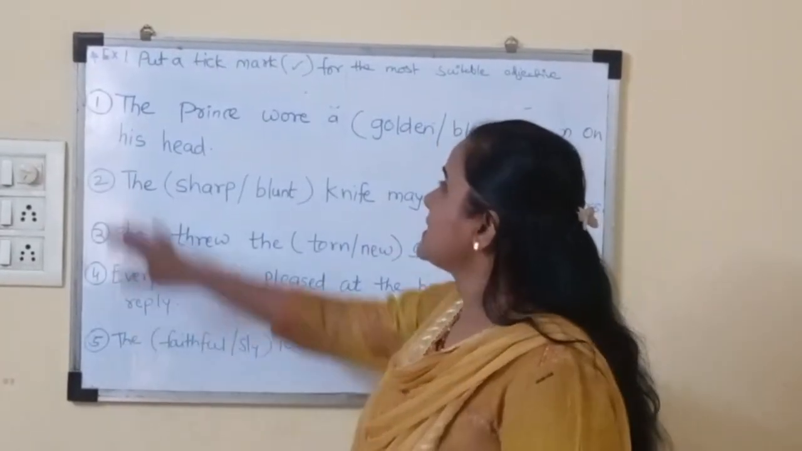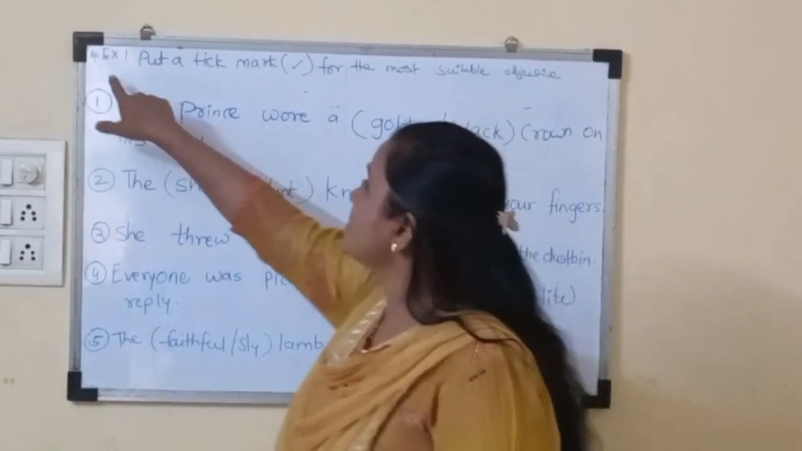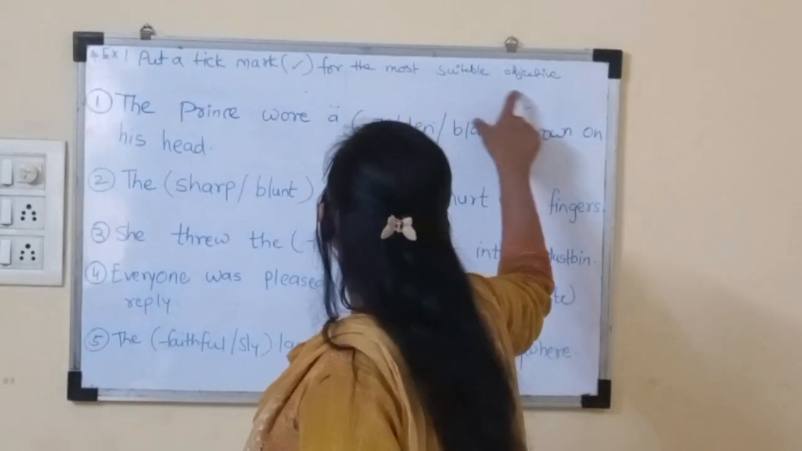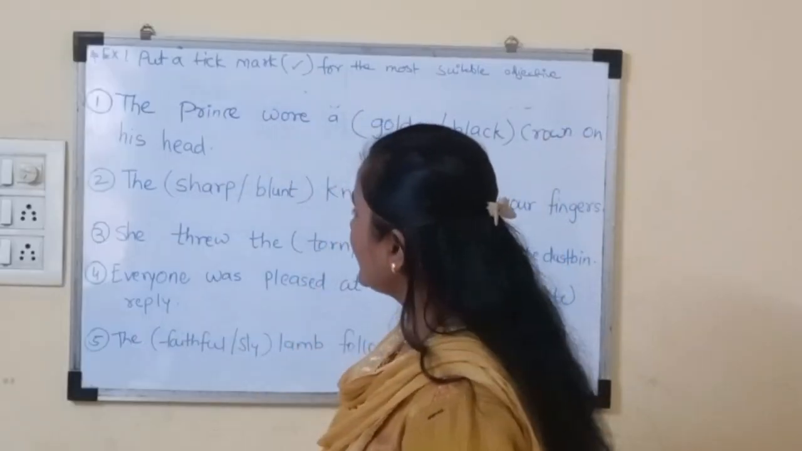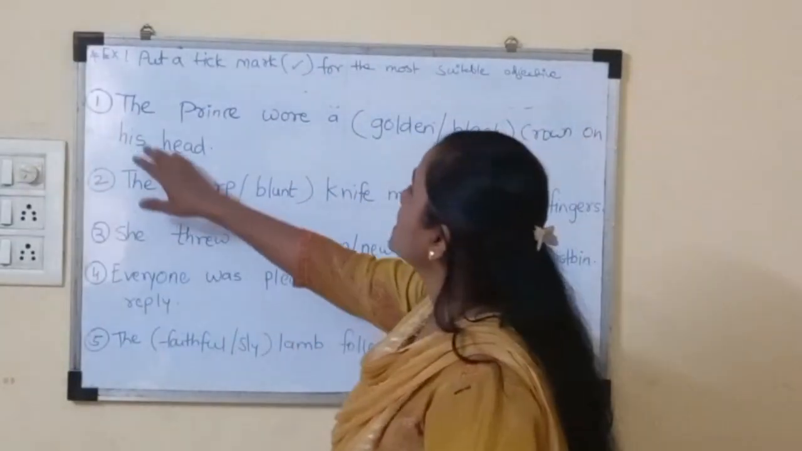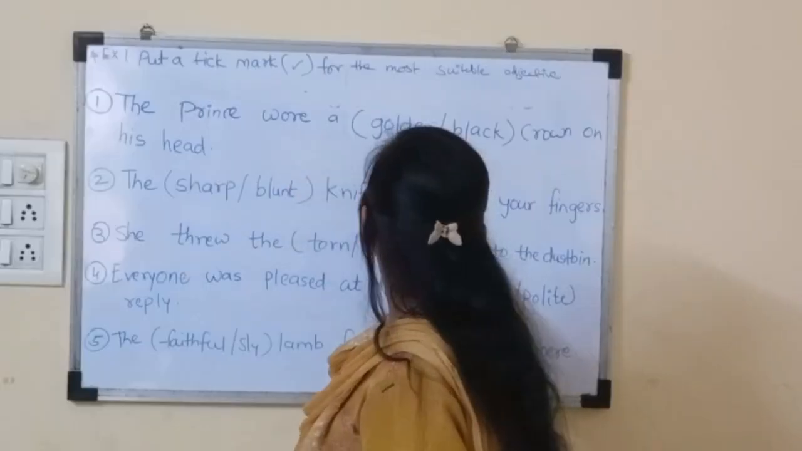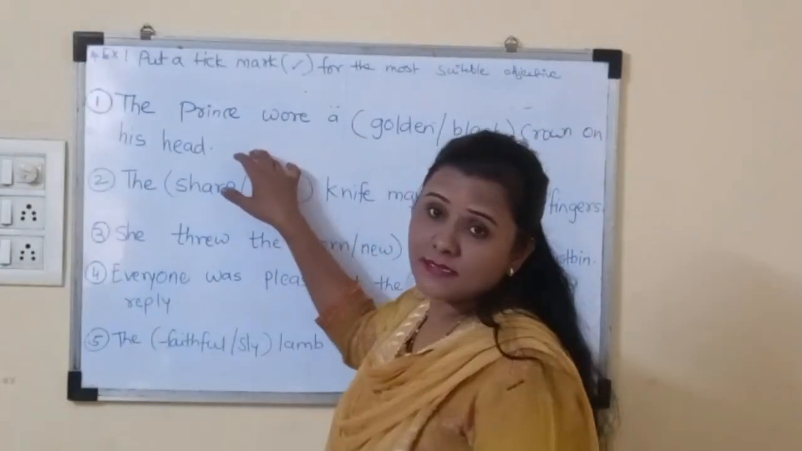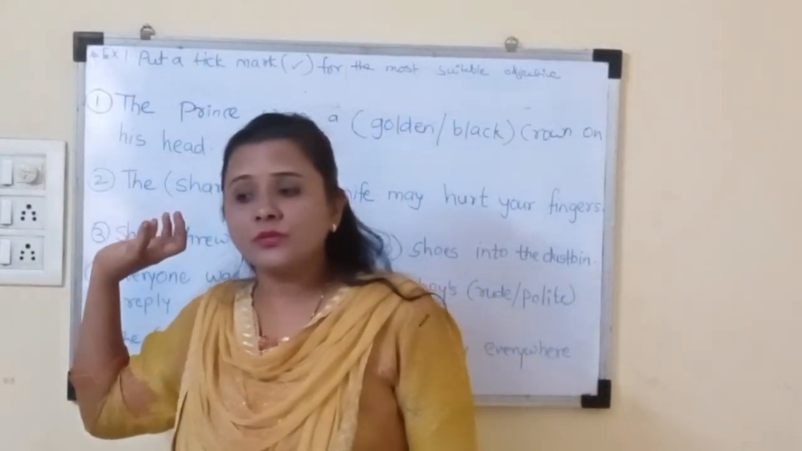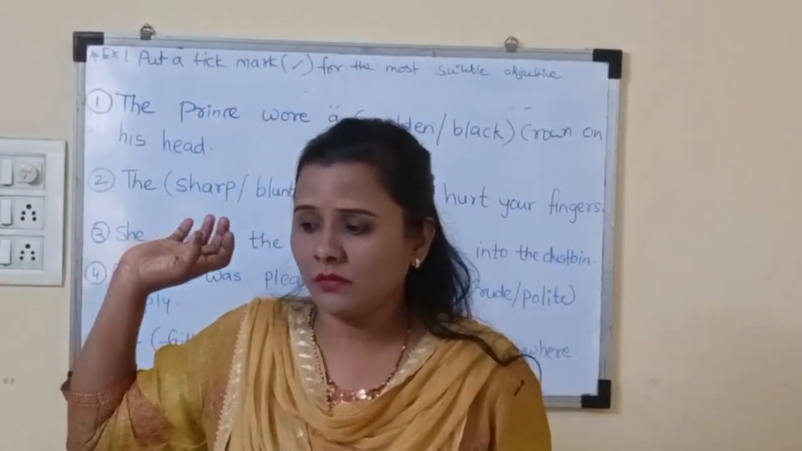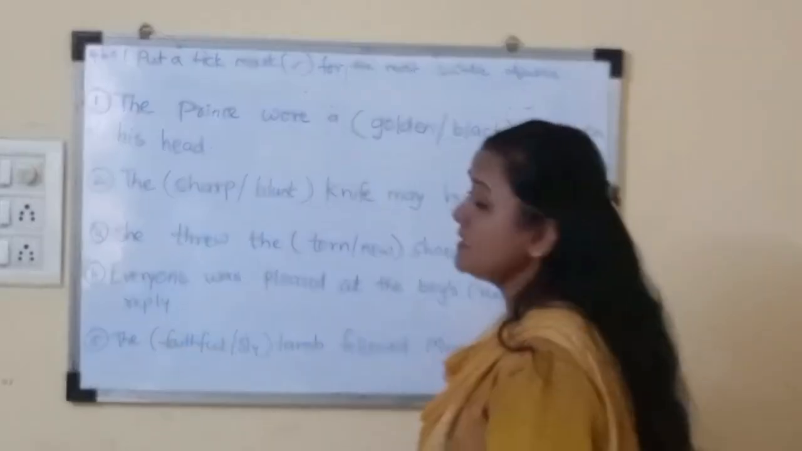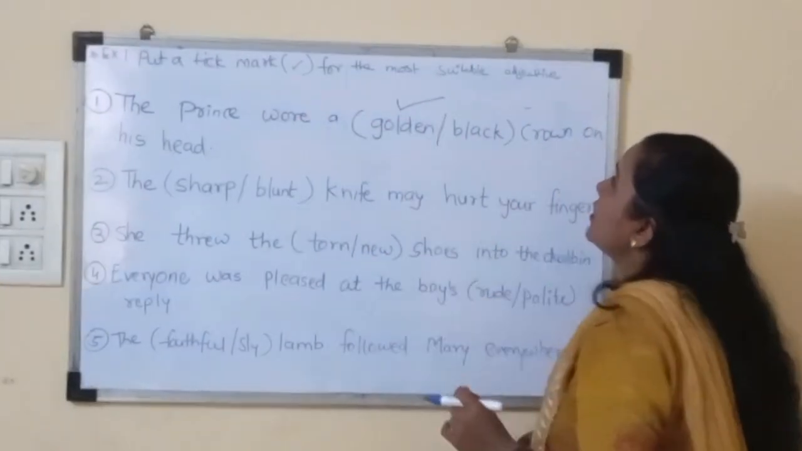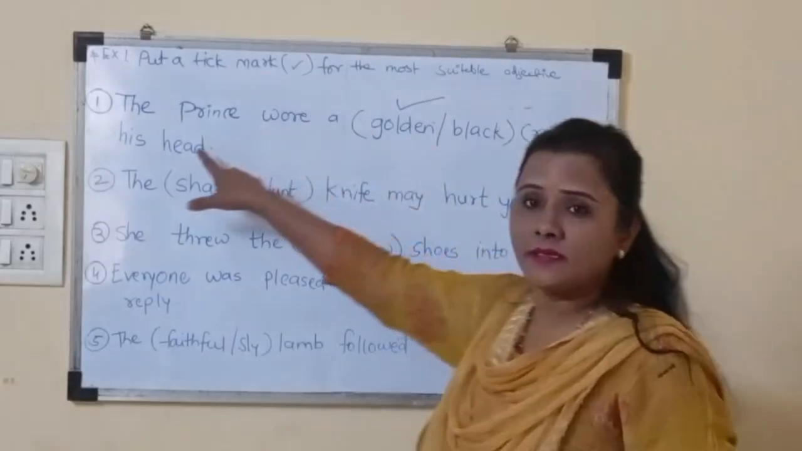Here we are solving the exercise for adjective. Exercise question number 1. Write down. Put a tick mark for the most suitable adjective in the examples below. Now first is, the prince wore a golden or black crown on his head. So prince is there, right? Which kind of crown would a prince use? Golden always, right? Because he is a prince. So golden is the most suitable adjective for this sentence.